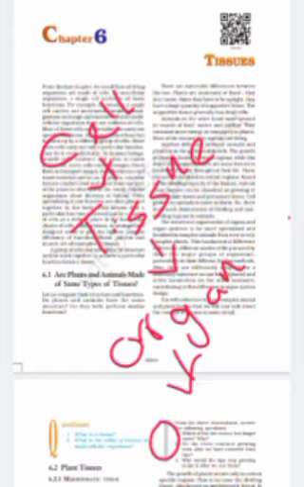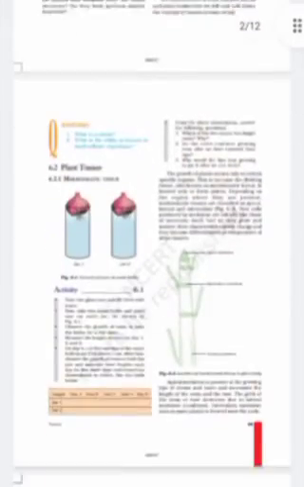And these organs put together will form an organ system, and this put together will form an organism. Okay, so that is how the structural organization of organisms will take place. Okay, levels of organization.